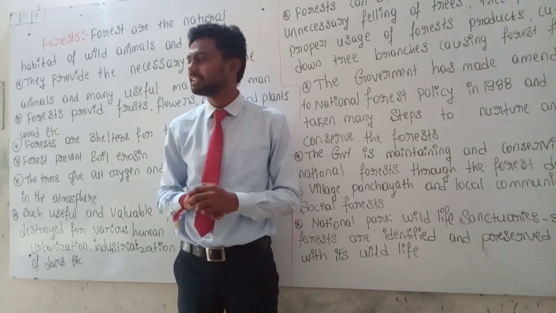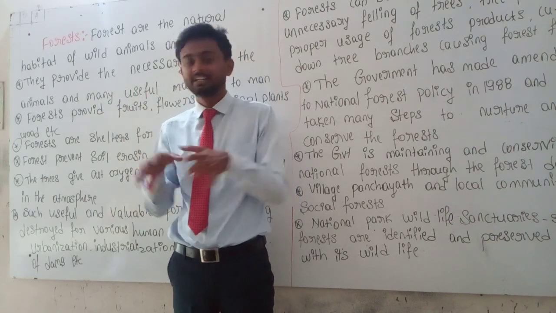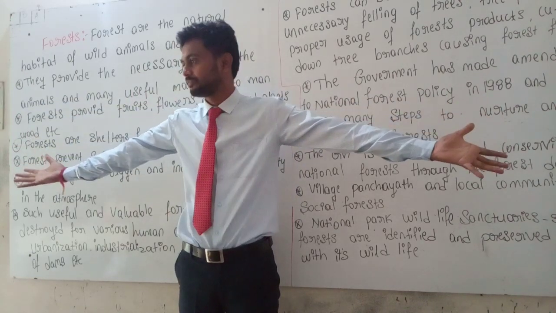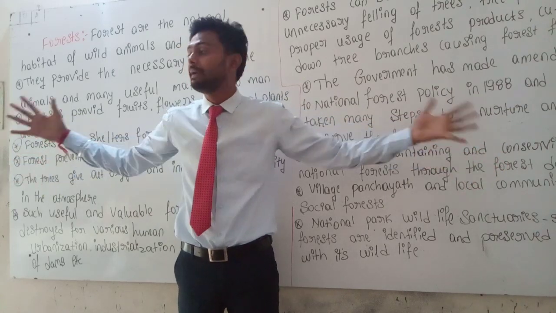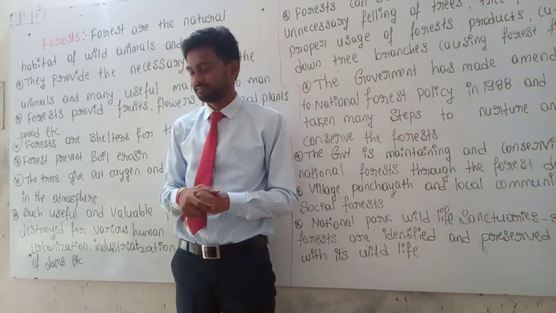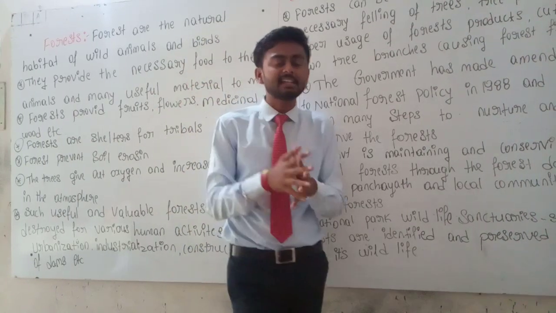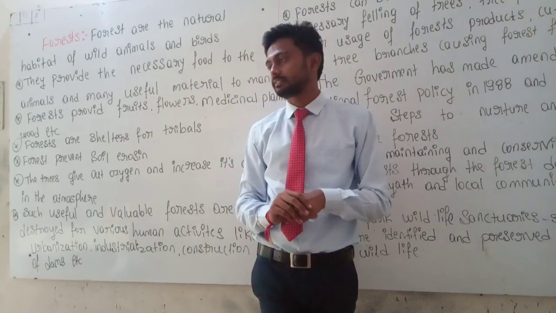You can see in the forest a green-like environment. Why? Because big trees are present in the forest. Correct or not? The big trees are there in the forest.